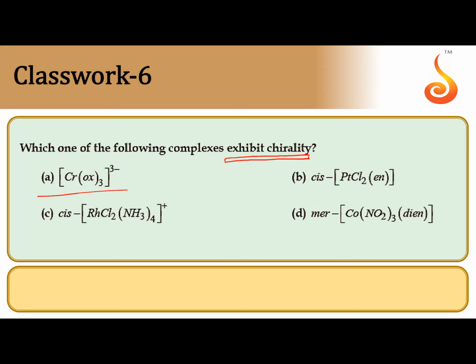So you check option A. Around chromium there are 3 bidentate ligands, oxalato bidentate ligands. So whenever 3 bidentate ligands are present around the central atom, definitely it becomes an unsymmetrical chiral molecule. So the answer is A.